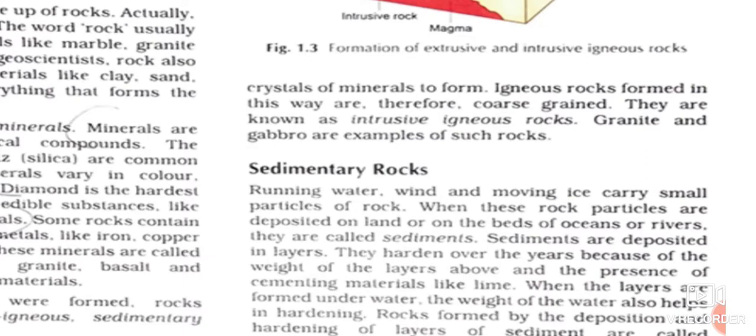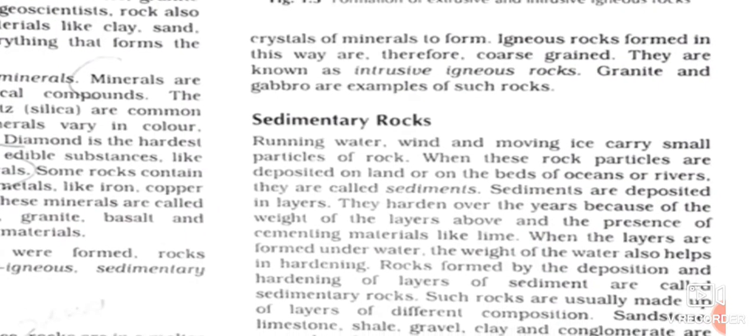Example, granite. Granite is an intrusive igneous rock. You must have seen grinding stones at your home, for grinding spices and grains. Grinding stones are made up of granite, and these stones are used to prepare a paste or a powder of the spices.